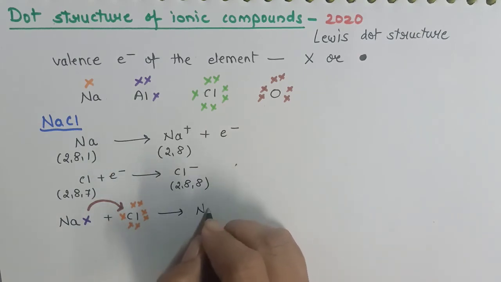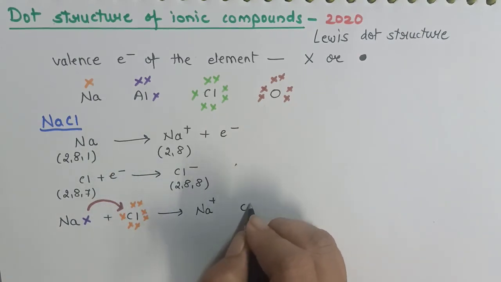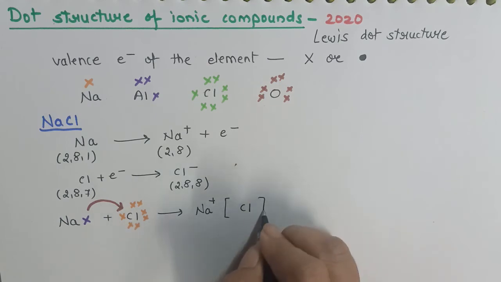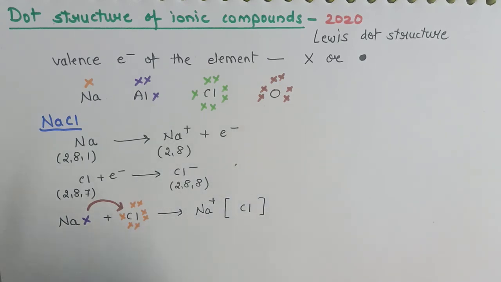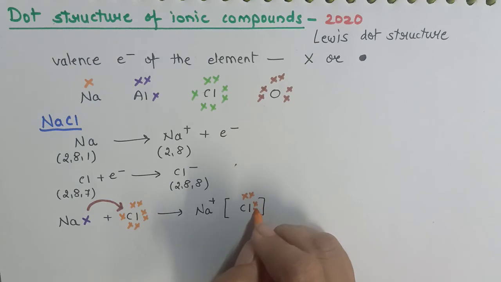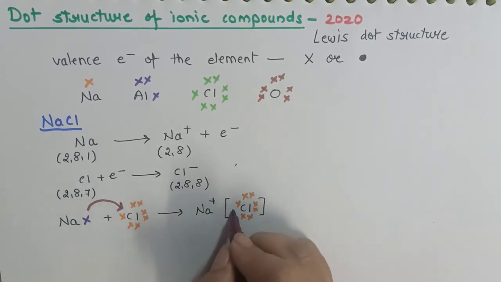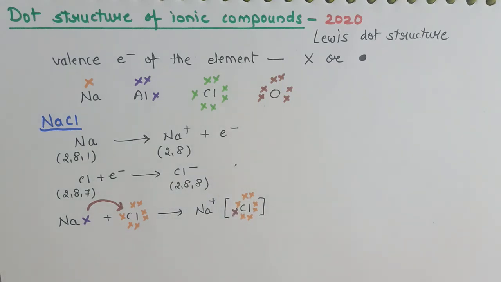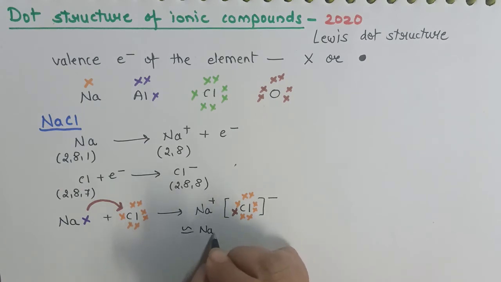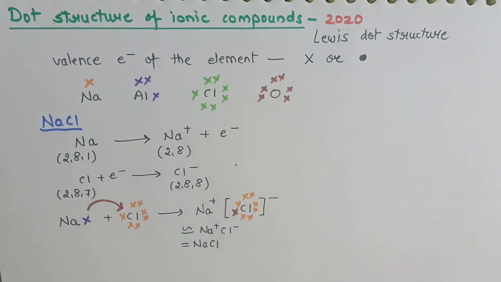As a result, sodium will exist as sodium ion, and chlorine with its original 7 electrons will accept one more electron from sodium and now will exist as an anion. So this will exist as Na plus Cl minus, or I will say now this exists as sodium chloride. So this is how we show the formation of an ionic compound using dot and cross structures.